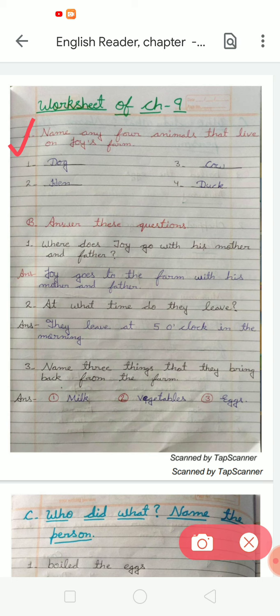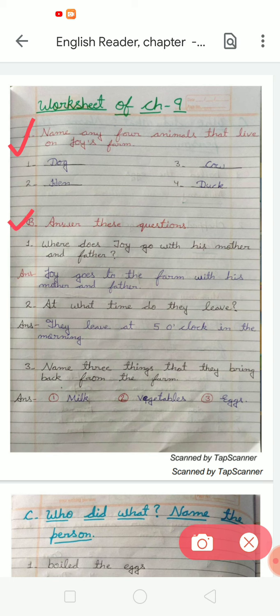So, first of all, you have to write dog. What is the spelling of dog? D-O-G, dog. Second, hen, H-E-N, hen. Third, cow, C-O-W, cow. Fourth, you have to write duck, D-U-C-K, duck. Okay, like this you have to complete exercise A. After that, come to the next.